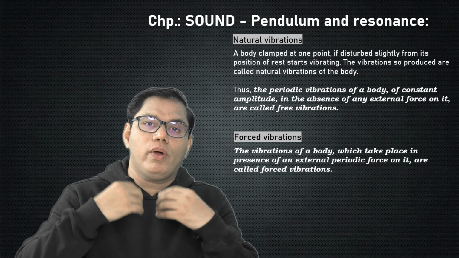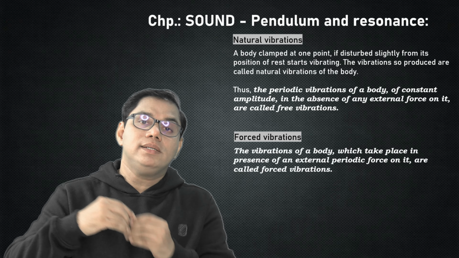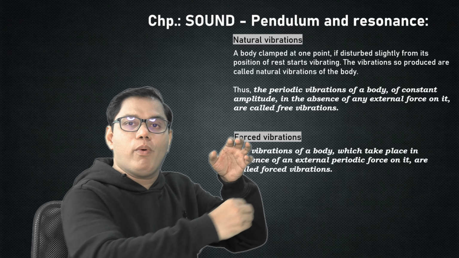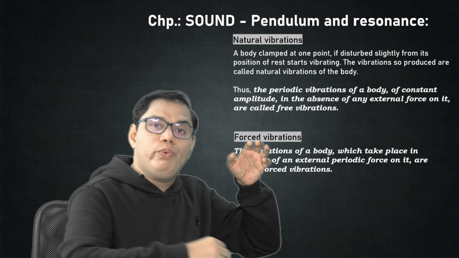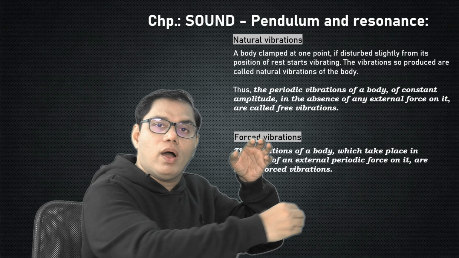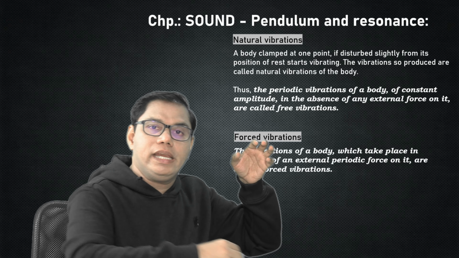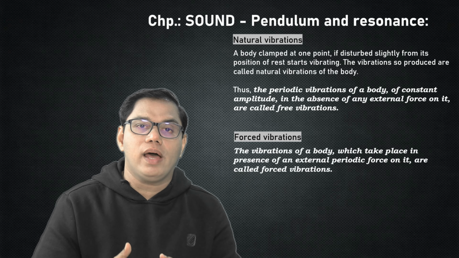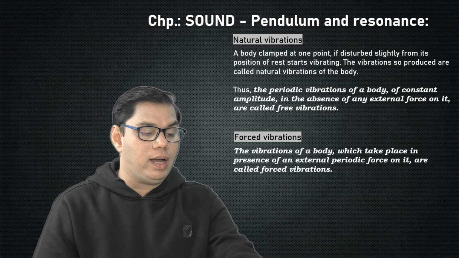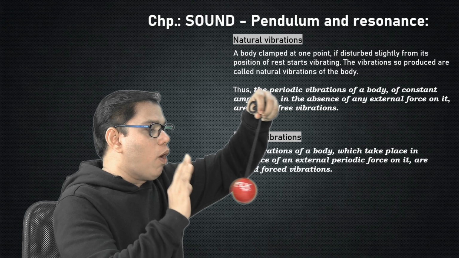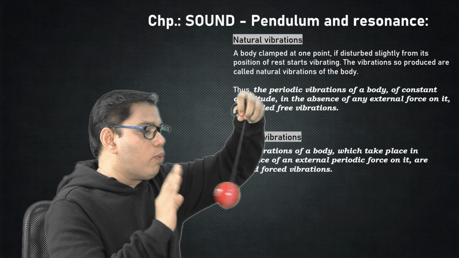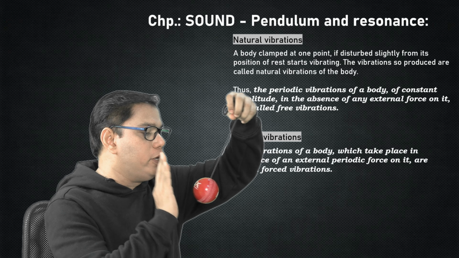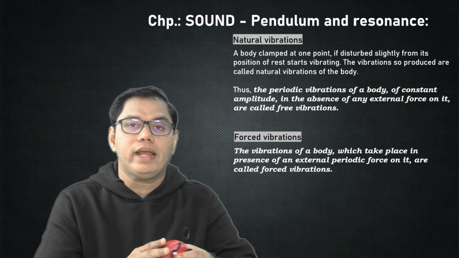But if we take this object, this body, into a vacuum or into space, and if we apply a force only once, it will keep on vibrating continuously without any external force, with a constant amplitude without any decrease in amplitude, then those vibrations can be termed natural vibrations. And in our world, if we want vibrations of equal amplitude, then those vibrations have to be forced vibrations. In forced vibration, what we do is apply the force periodically. You might have experienced this.